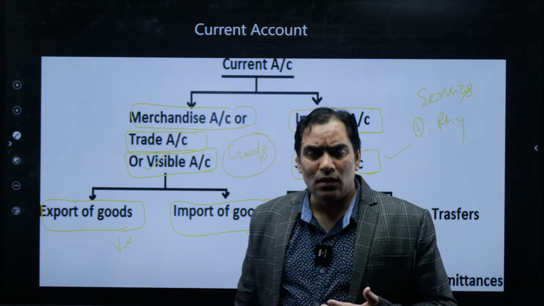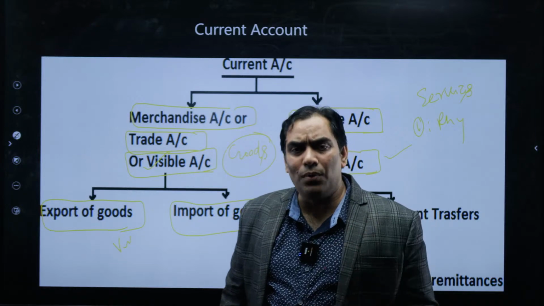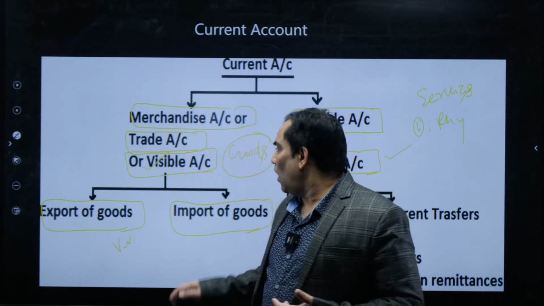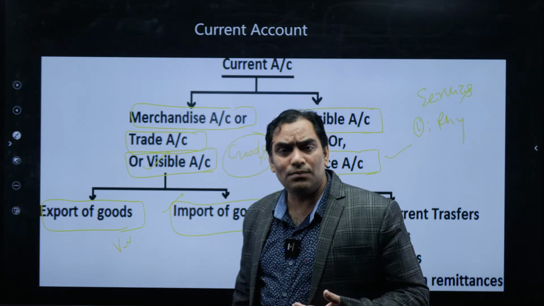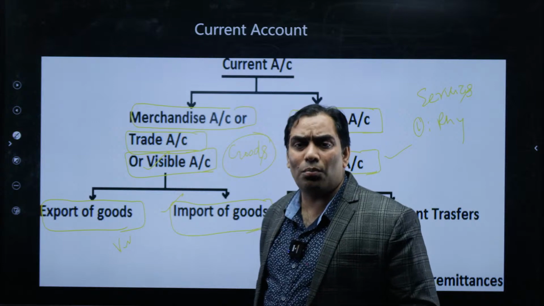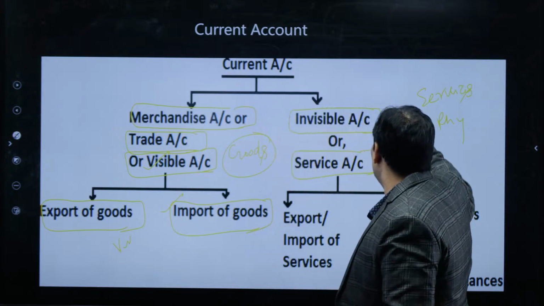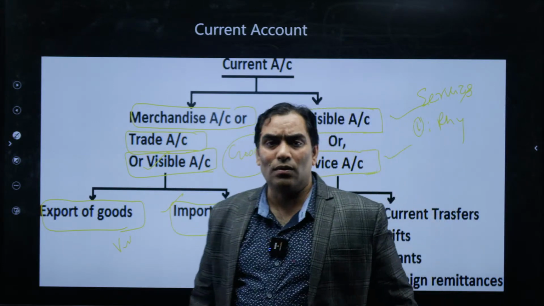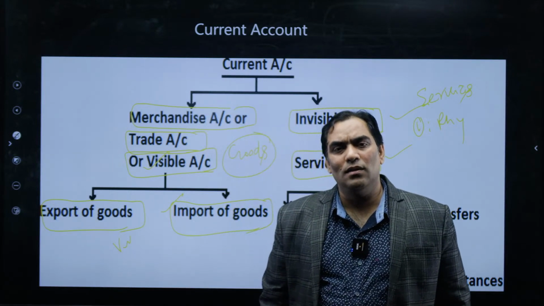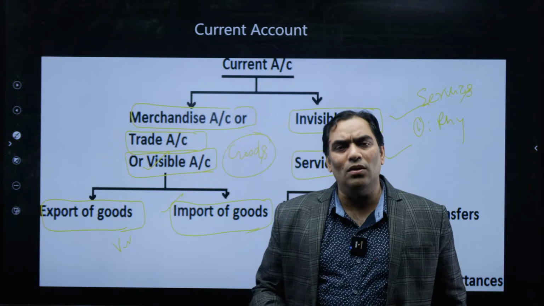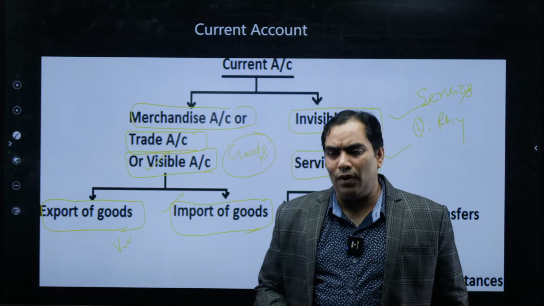So since goods can be visualized, goods account is also known as visible account, whereas services cannot be visualized, so service account is also known as invisible account. Any doubt to anyone? Can we proceed further?